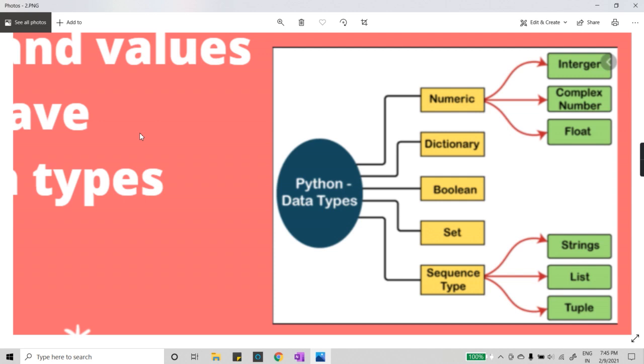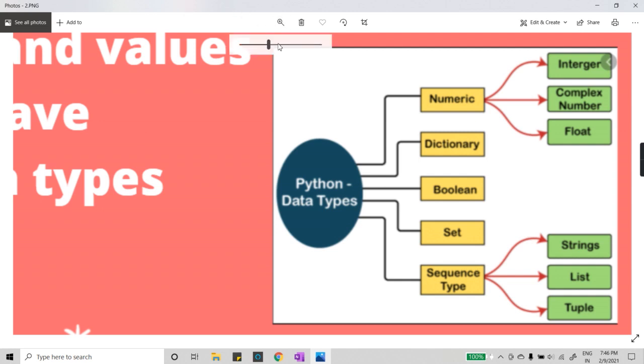But there are some exceptions, there are some conditions, so that we will be dealing with afterwards. But for now, just understand that these are all the Python data types which we have in Python programming. And other than strings, integer, and float, the common ones are list, tuple, and dictionary. So these six are the very common ones in Python programming.